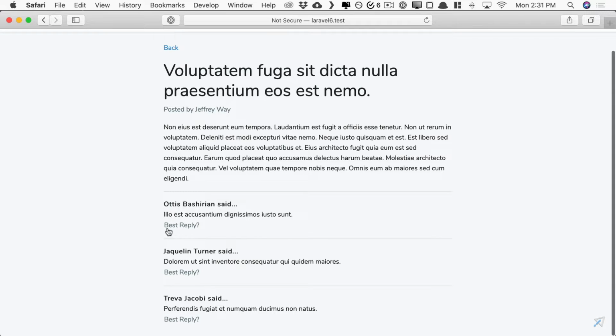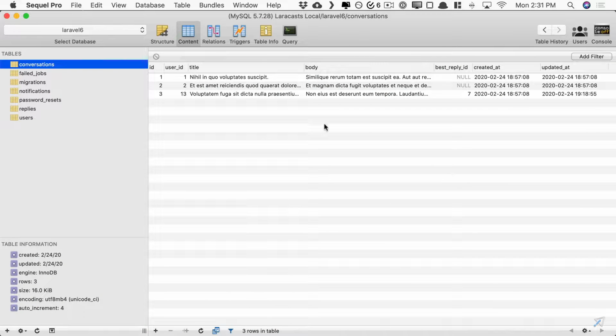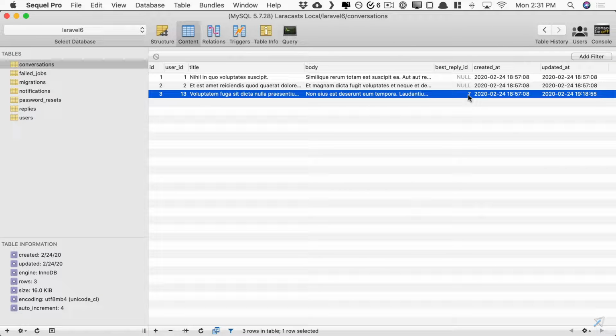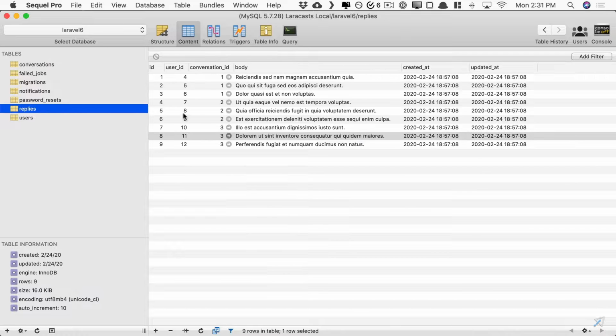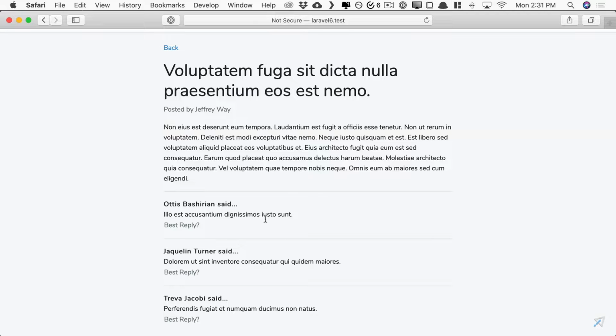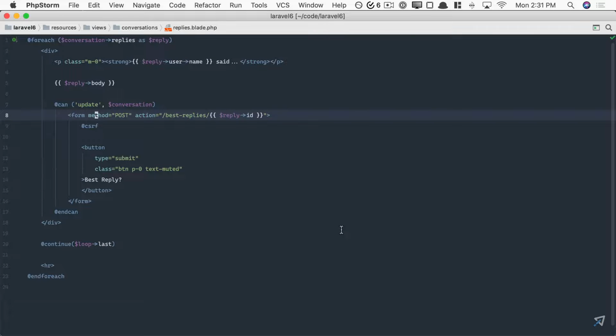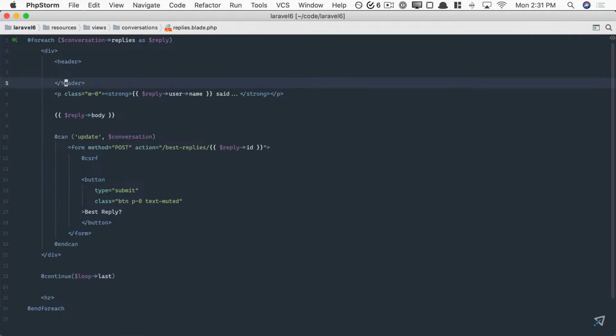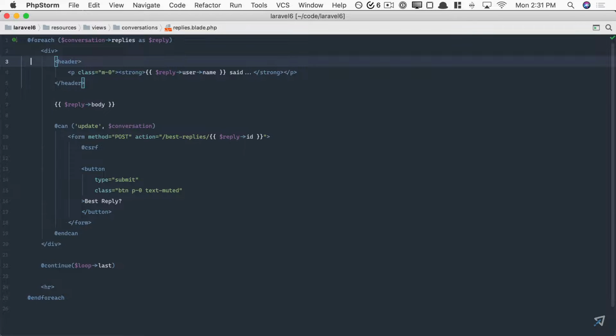All right, so I'm about to let you go, but the only remaining thing is to, of course, reveal to the audience which reply was marked as best. So let's see, for my particular thread or conversation, the reply with an ID of 7 is currently best. And it's this one here, which is Otis. Let's check for it and then display a label of sorts. Why don't we do this up here? Maybe in a little header. I don't know what CSS framework we're using. I'm just going to say inline styles and then justify content to space between. I'm just lining up visually. You don't need to worry about that.